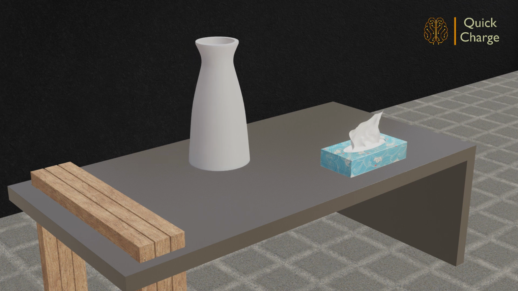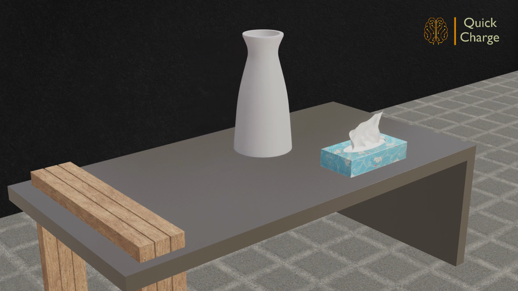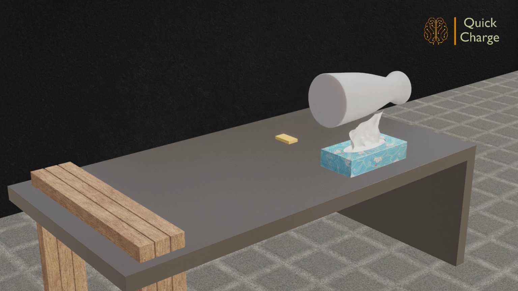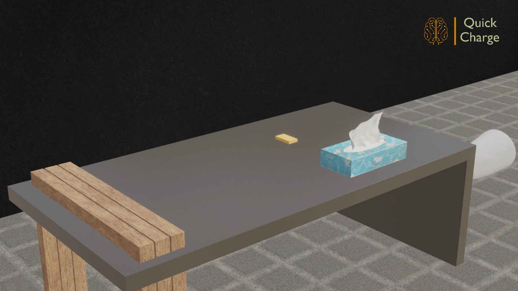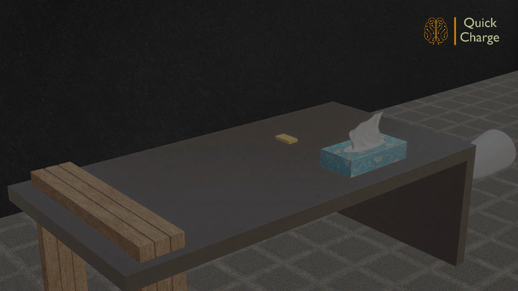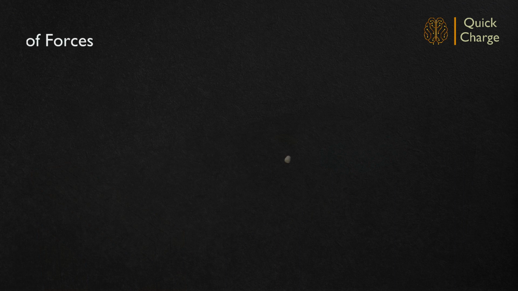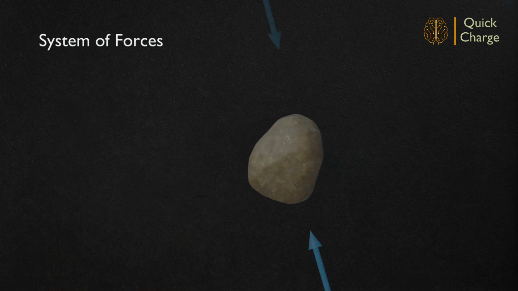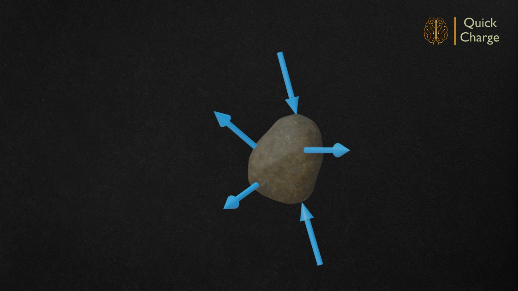So, we have seen that the application of force is causing either continued equilibrium or translation or rotation of bodies. Before analyzing the causes, let us try to get a brief understanding of different systems of forces and their resultants. Multiple forces acting on a body can be considered as a system of forces. Let us quickly review some of them.